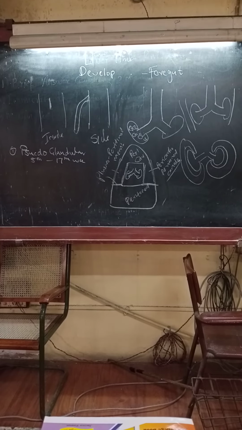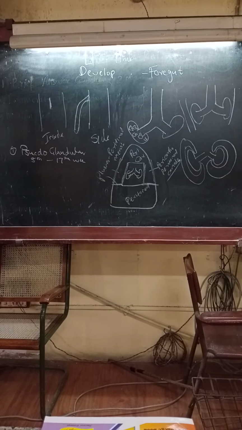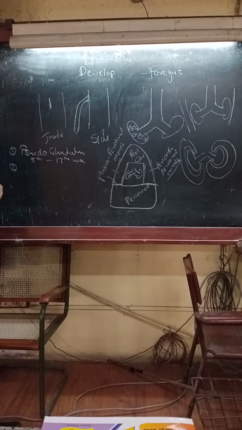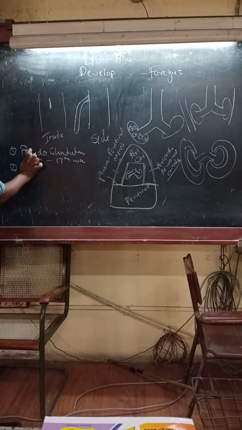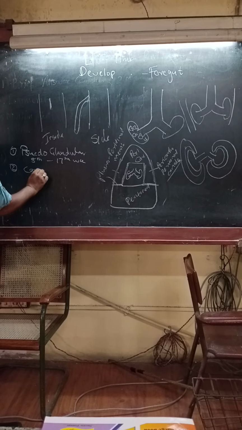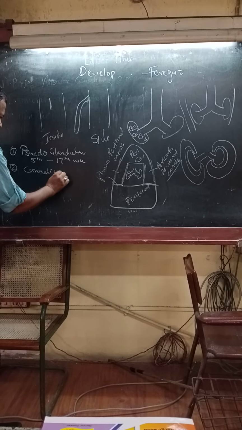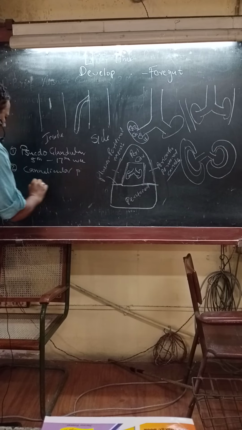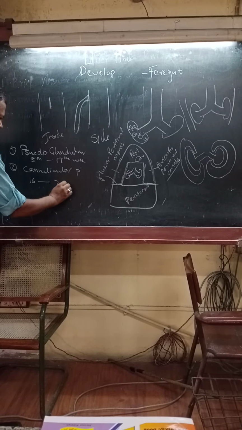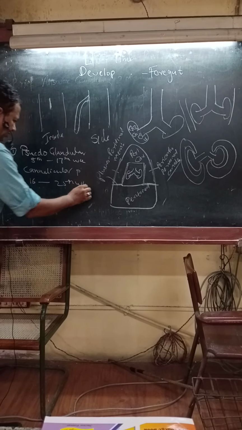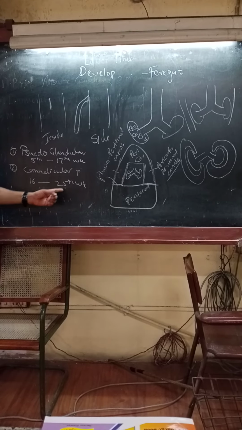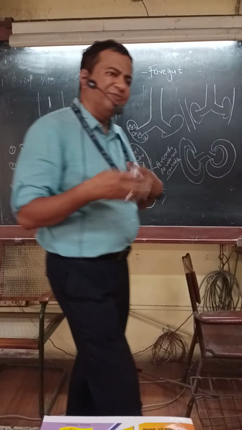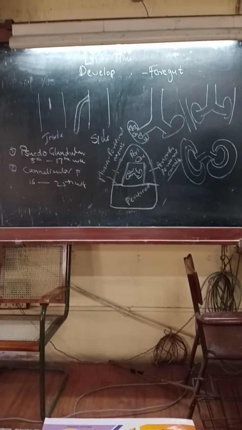The next phase in development of the lung is canalicular phase. 16th week to 25th week. You will say this is 5 to 17, then how did this become 16 to 25? Because in some areas the development starts early.